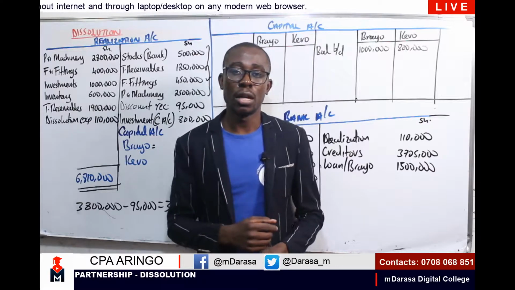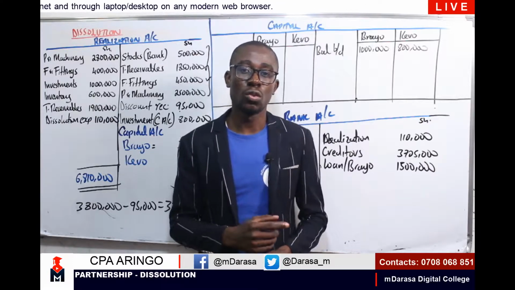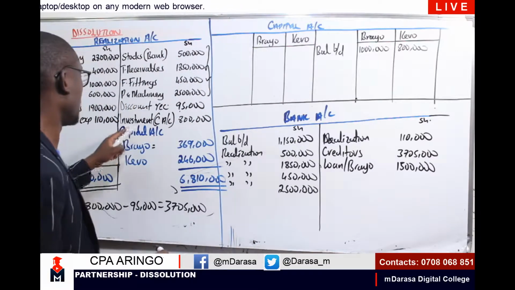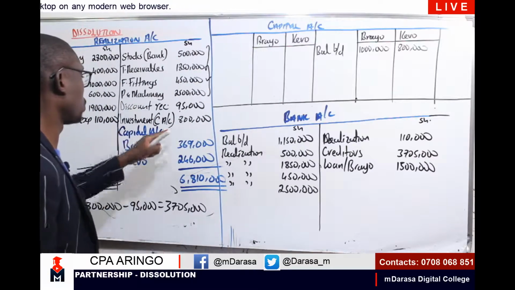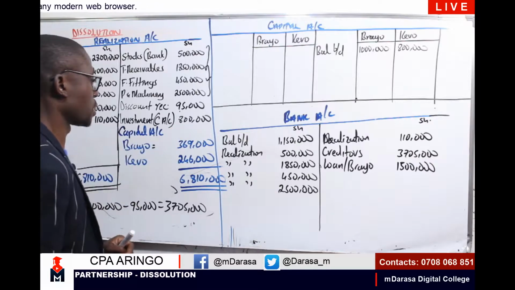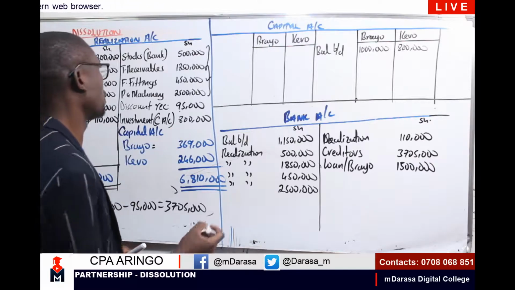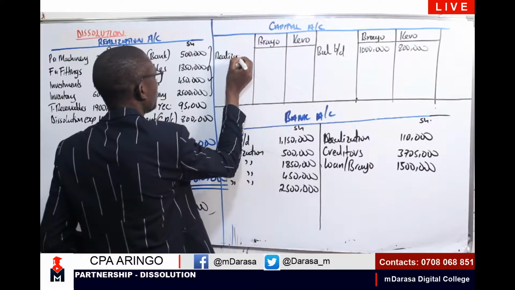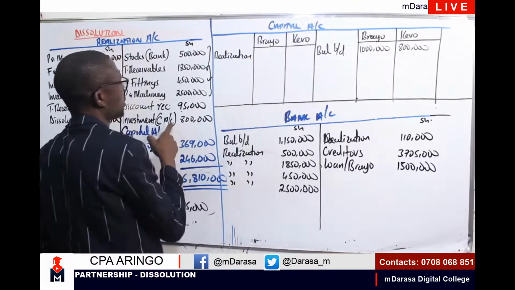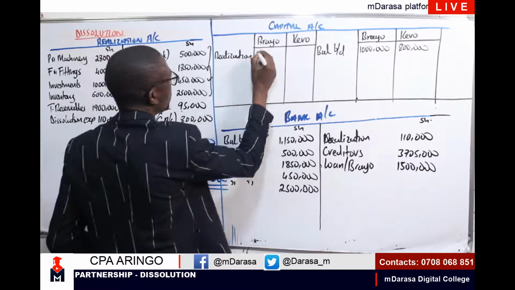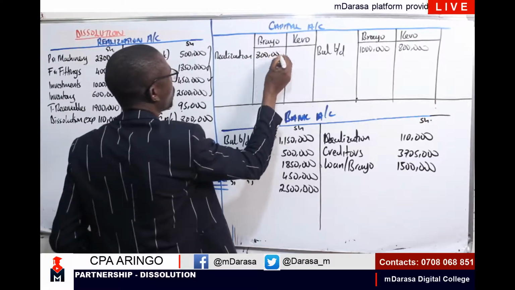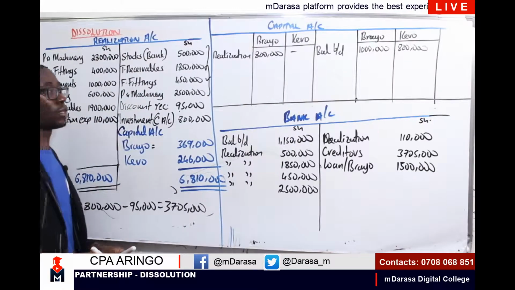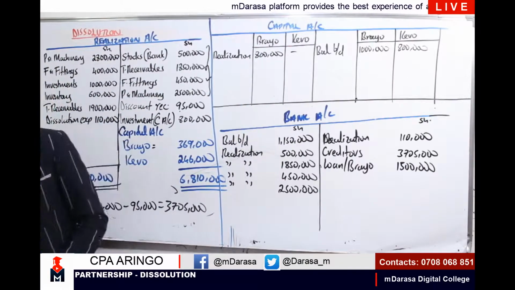And here we had an amount which we also were given in note 1, which Brayo took. Brayo, in this case, had an investment which he took over of 800,000. So therefore, I'm going to have here realization. We had credited our realization, therefore we need to debit our capital account, which is 800,000. Kevo did not take over any form of asset.